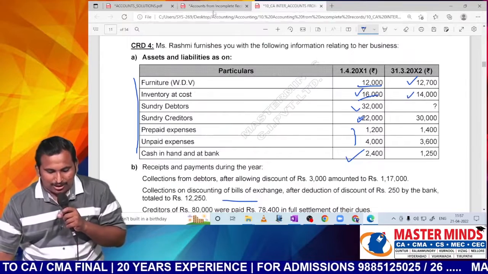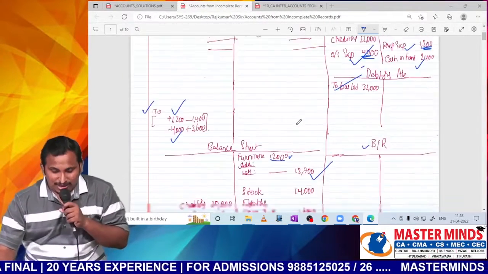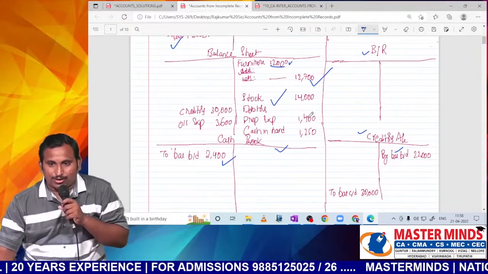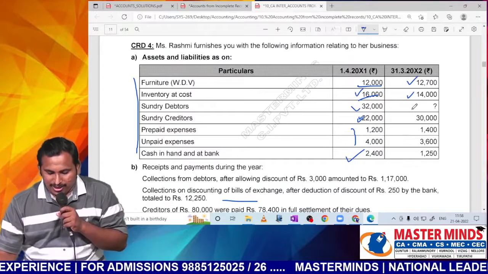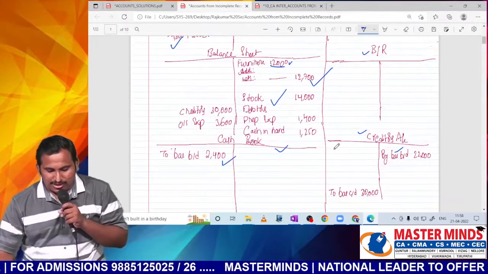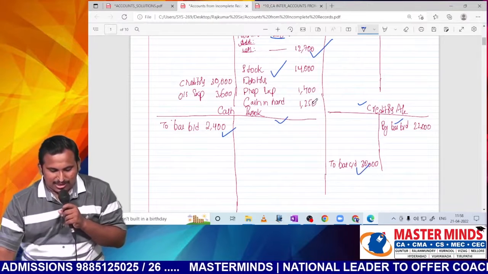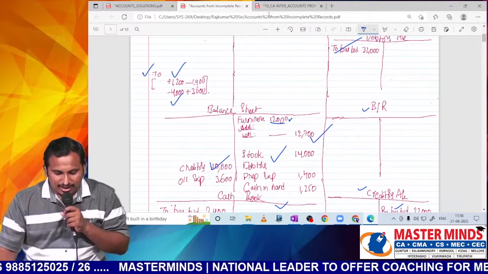Next, inventory at cost, closing stock. Where will we record, sir? One in the trading account, the other one in the balance sheet. I'll record at both places simultaneously. Wherever possible, follow double entry. Debtors, not given anything, so leave it. Creditors 30,000, one we will write in the creditors account, the other we will write in the balance sheet, because in the balance sheet we can fill the creditors.